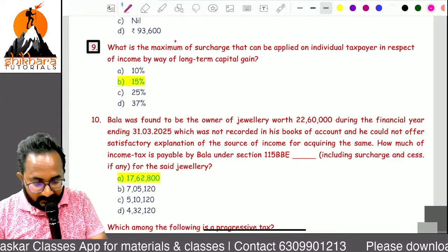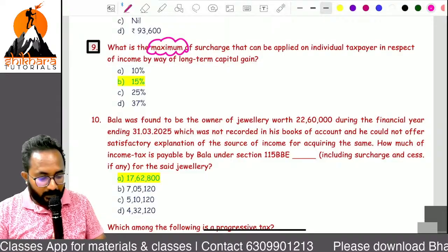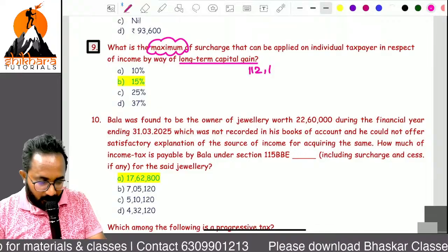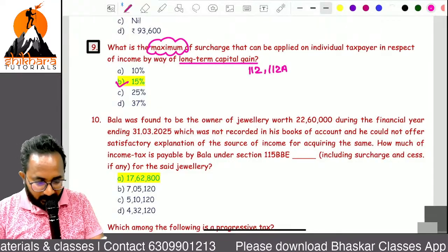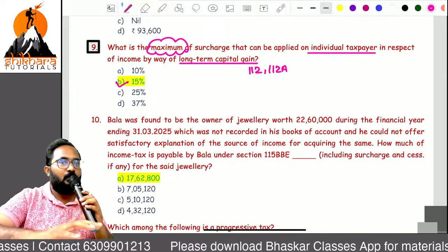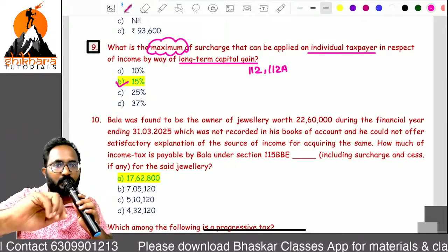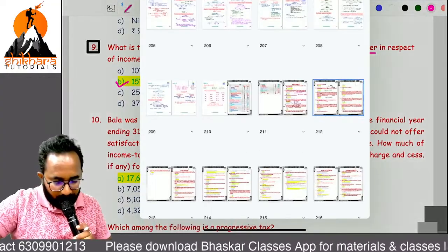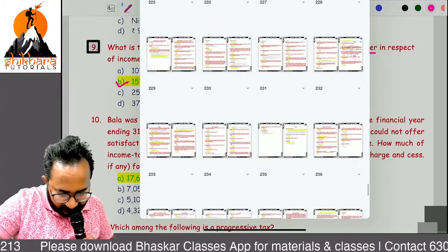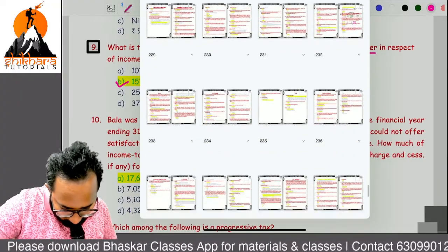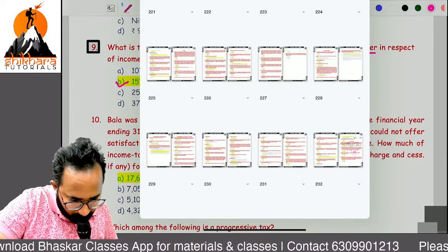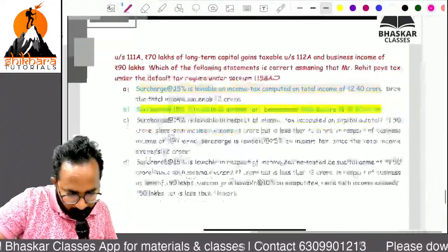What is the maximum surcharge rate that can be applied with respect to long term capital gain? That is on 112 or 112A. What is that? 15. Here individual taxpayer. So the same MCQ we have in the capital gain chapter. Shall we do it? Yes. So I will open the capital gain chapter related MCQ, because usually I will discuss this concept in capital gain, but now I want to discuss it here itself. That is the only point.